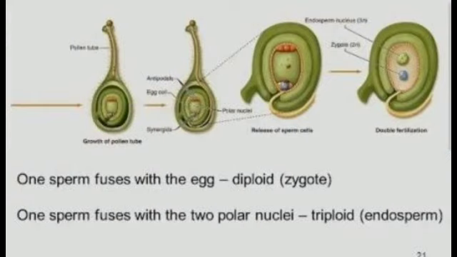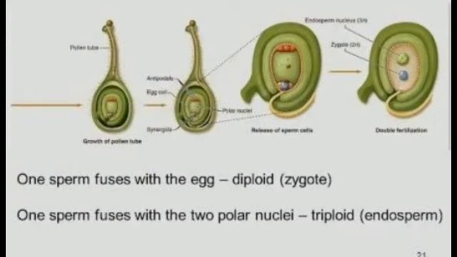The second nucleus, or we can say the male gamete, fuses with the secondary nucleus. In the secondary nucleus, 2 nuclei are already present, so it is diploid, and the male gamete is haploid. So in total, 3 nuclei are there.